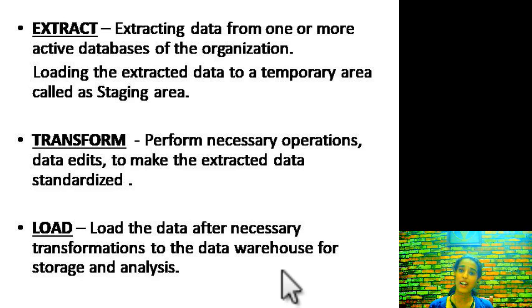This is not as easy as it sounds, because the transformation process may include erasing duplicates, keeping whatever is unique, and sorting. Any number of processes could be involved in the transformation phase. Finally, after transforming, you load this standardized data to a data warehouse. From there, using a reporting tool, you can do further reporting and analysis. This is the entire process involved in a data warehouse.